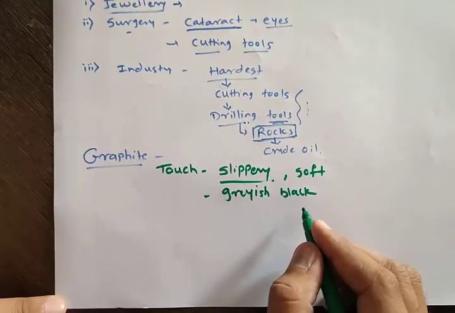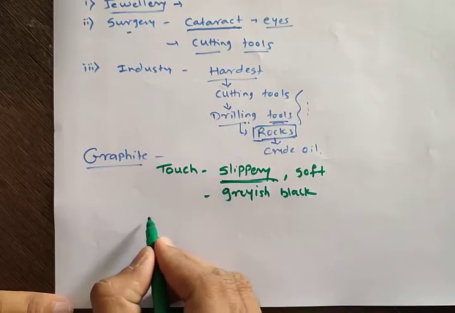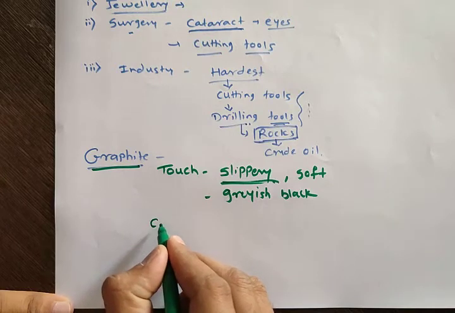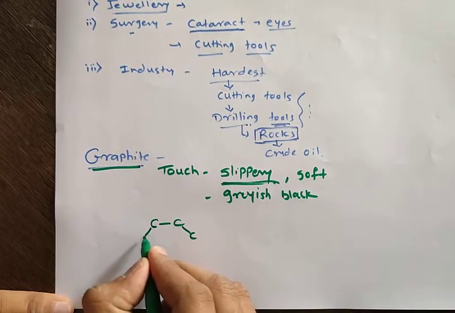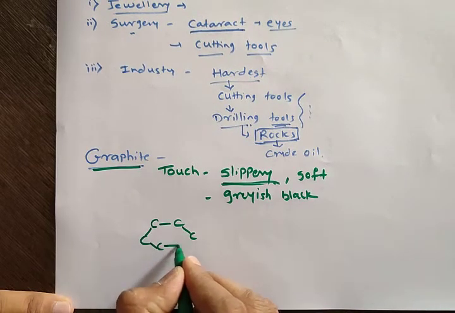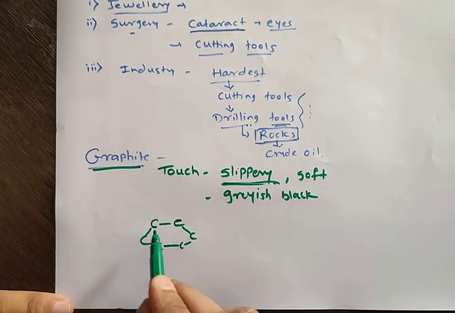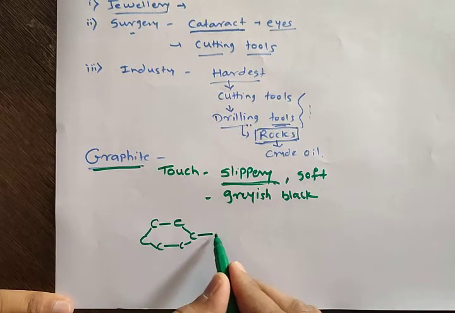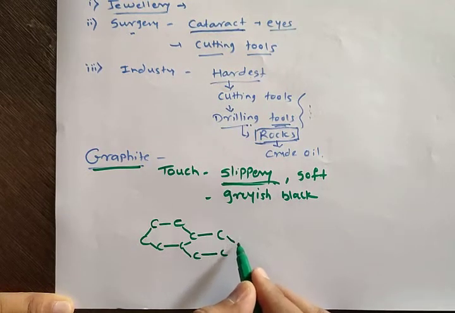Now this structure is very interesting, and in this structure we will study why it is slippery in nature. So graphite is an allotrope of carbon. As it is an allotrope of carbon, it is made from carbon. So you know, carbon valency is 4. So the structure of graphite is like this. Here, this is a 6-membered carbon ring: 1, 2, 3, 4, 5, 6. Now each carbon here will form 4 bonds. How will it form 4 bonds? So this ring will be continued.